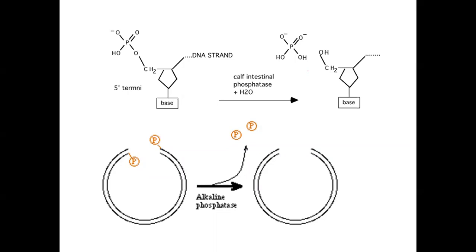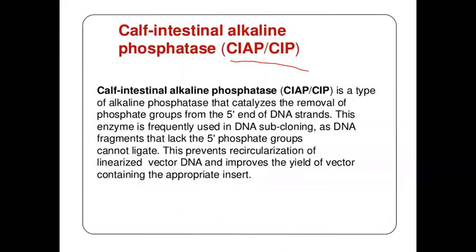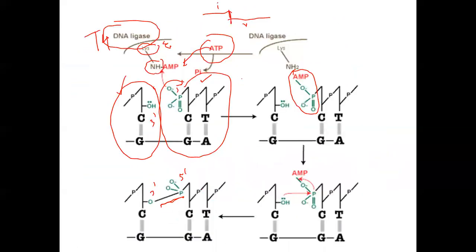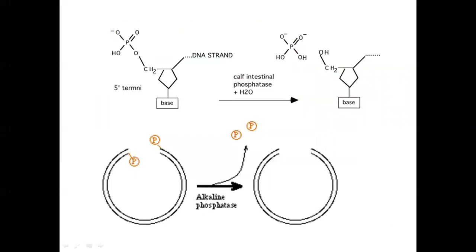In abbreviation, this calf intestinal phosphatase is called CIP or CIAP. It acts over the vectors. When we use the vectors after restriction digestion, before using the vector, we incubate it with this calf intestinal phosphatase.